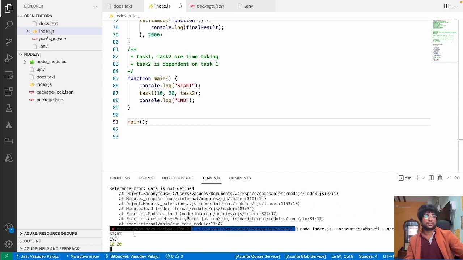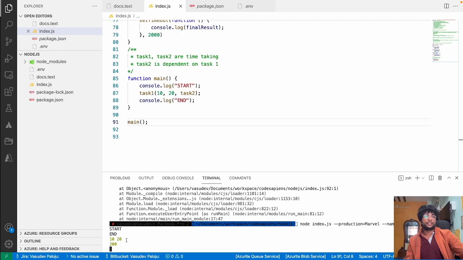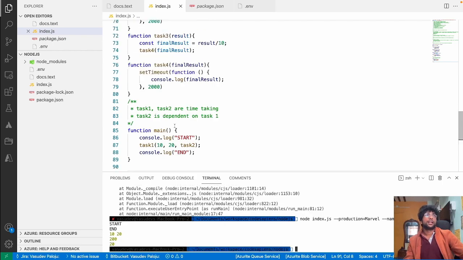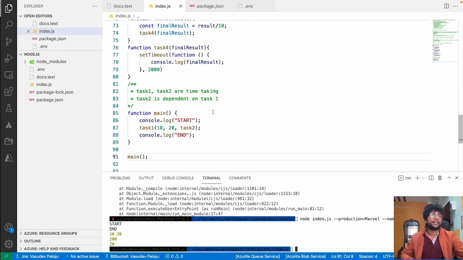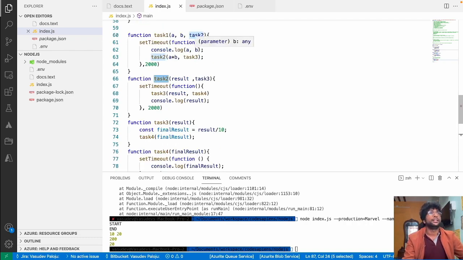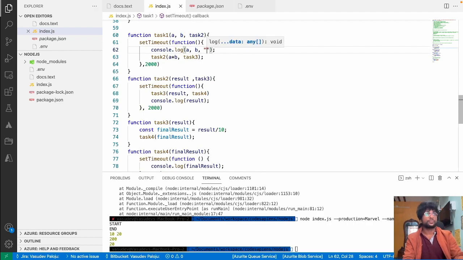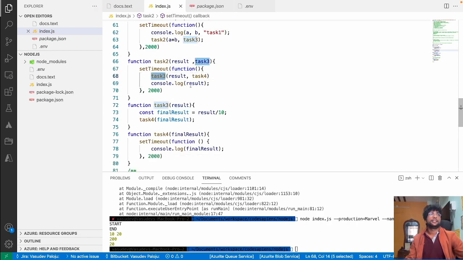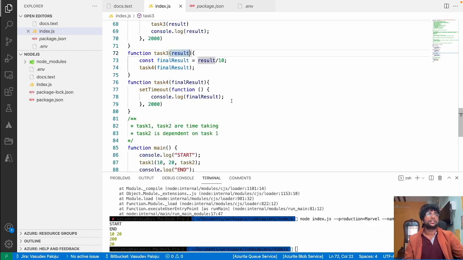Start, end. Now see 10, 20, 200, then 20, right? So 200. So what has happened here? First, let's put down the identifiers. Task 1, and inside task 2 I am calling task 3, and task 3 is calling task 4, right? So callback, callback, callback, right? So this is what the hell of callback is, where you have to chain these functions multiple times, right?